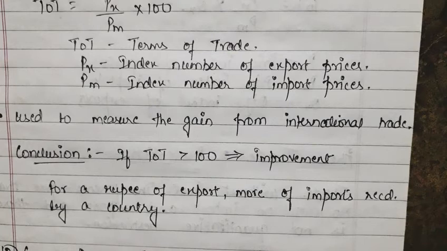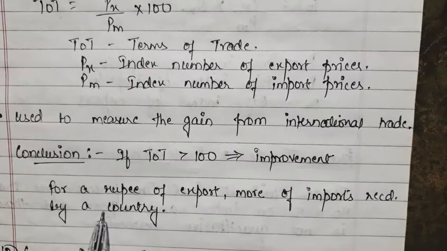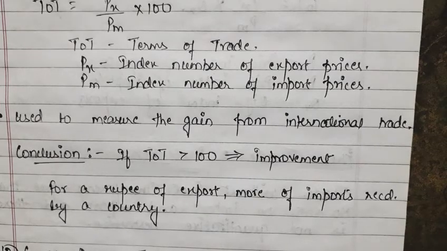for a rupee of export, more imports are received by a country. It means if you are exporting one product for 1 rupee, then with that 1 rupee itself you can import 2 or 3 items. It means your exporting rate is higher as compared to the importing rate. In that case we can say that our international terms of trade has improved.